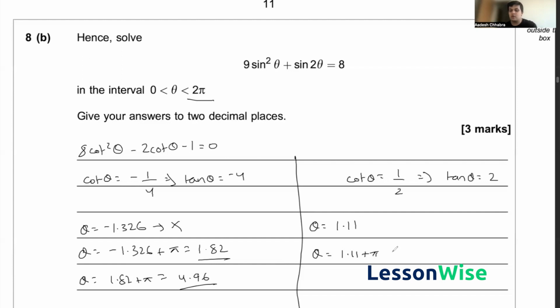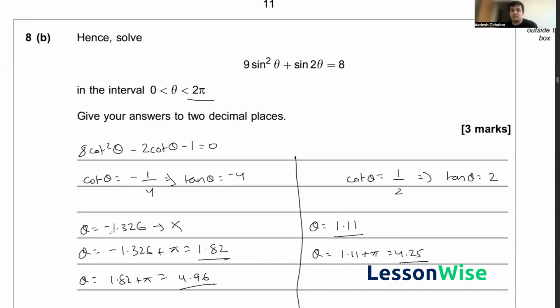So if I add pi to 1.11, that gives me 4.25. And again, I can't do this again because that would leave me outside the boundaries of this interval. So we know that we now have 4 answers for theta.